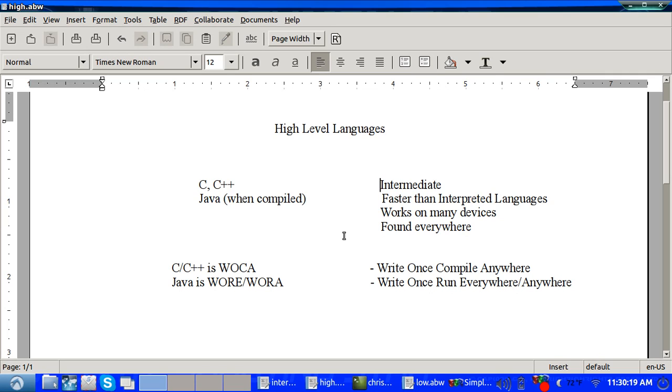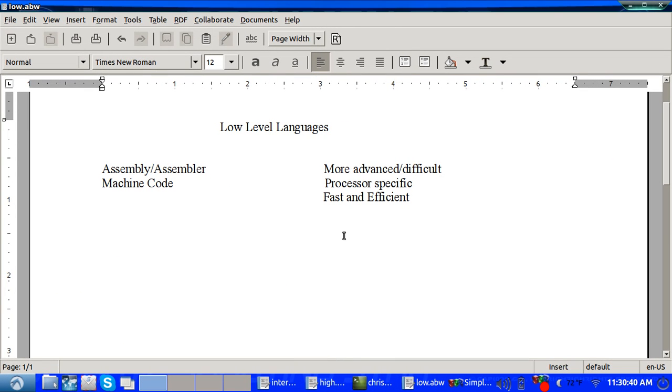Java and other interpreted languages are WORA, which means write once, run everywhere, or write once, run anywhere. Before anyone gets mad at me and starts bashing me in the comments, operating systems like Windows, Mac OS X, or Linux are only part of what makes compiling work, which we're going to talk about in this segment.